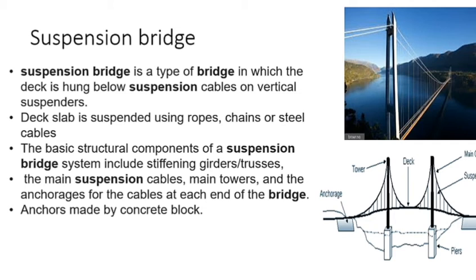Anchorage will be at each end of the bridge. Anchorages are made by concrete blocks. The parts are the main tower, the deck, main cable, vertical suspenders, and an anchorage at each end.